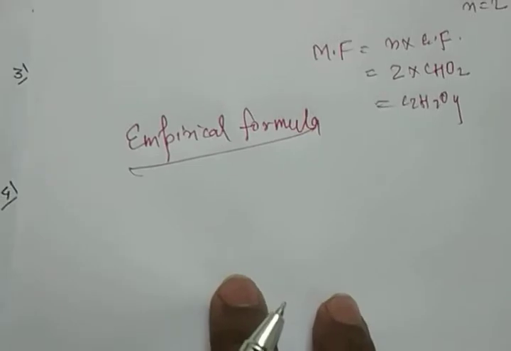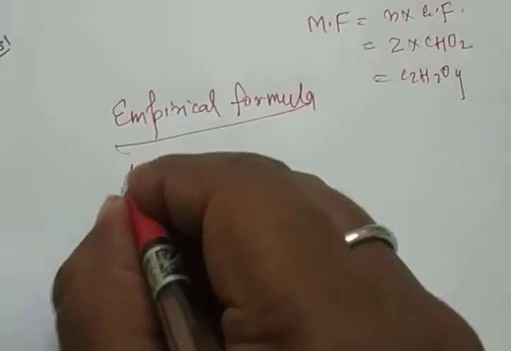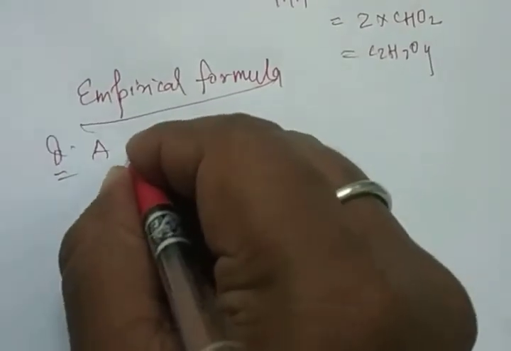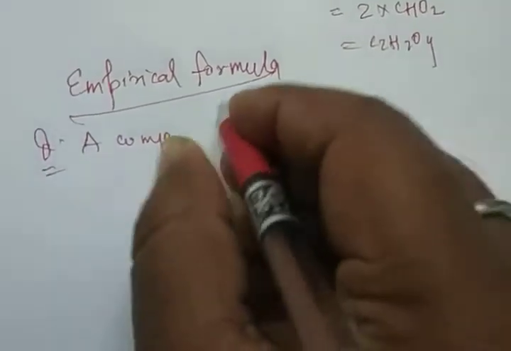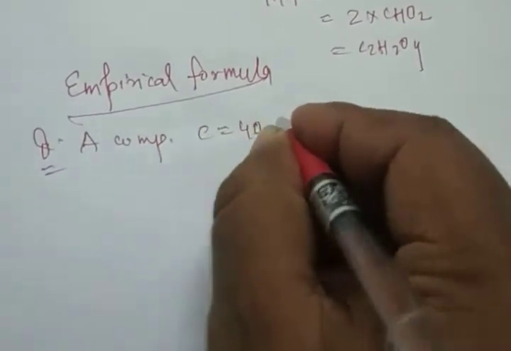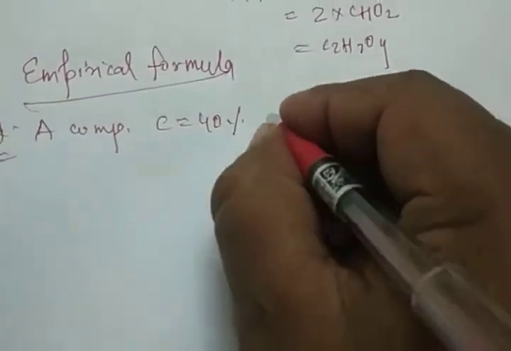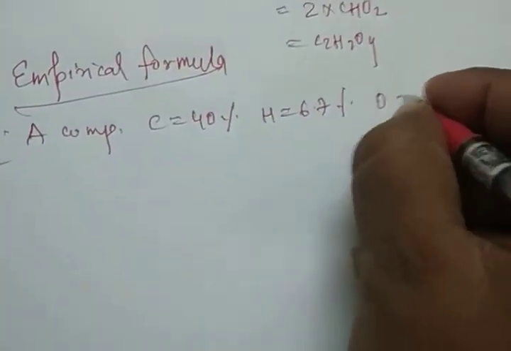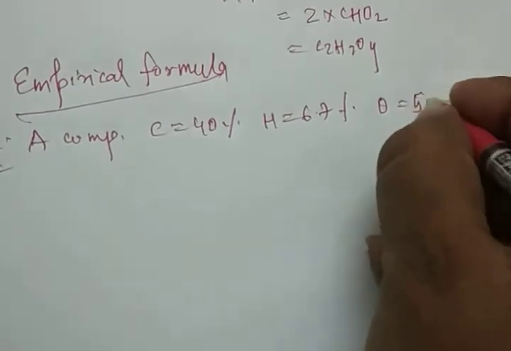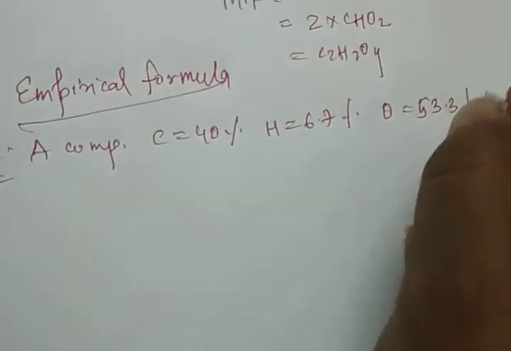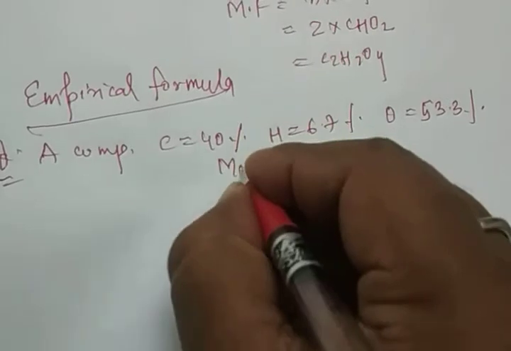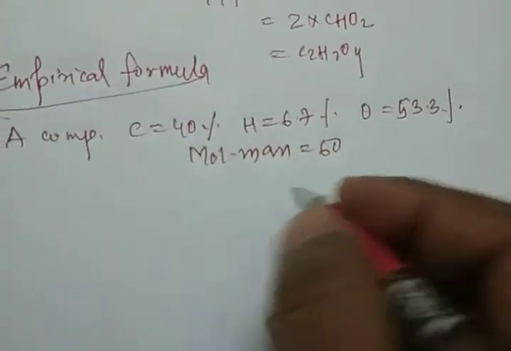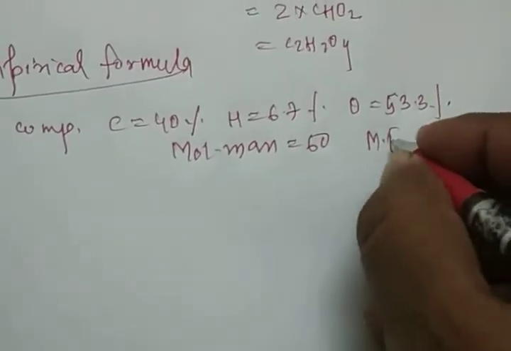A very interesting question. Suppose you have a compound. This is based on the compound question. A compound has carbon equal to 40%, hydrogen equal to 6.7%, and oxygen 53.3%. And the molecular mass of the compound is 60. Find the molecular formula.